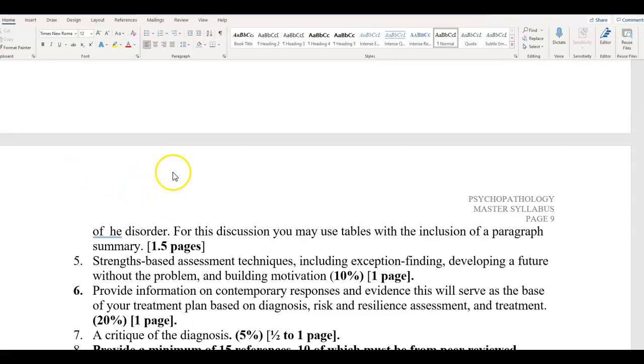Second, I strongly encourage that students look at the rubric. The rubrics can be seen and viewed in Blackboard. Once you look at the rubric for your paper, then go back and look at your headings and make sure all the areas that you're being graded on and the points that you're being assigned in the rubric, make sure that those areas are also covered in your headings as well.